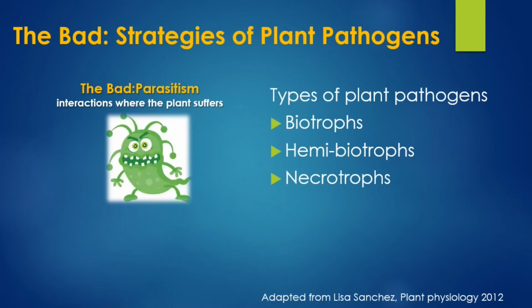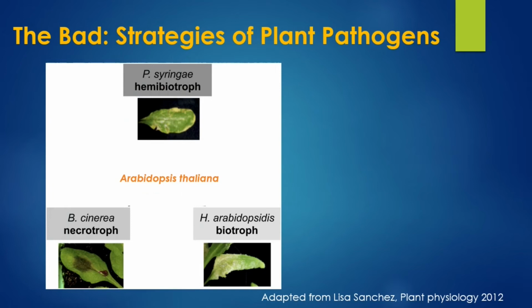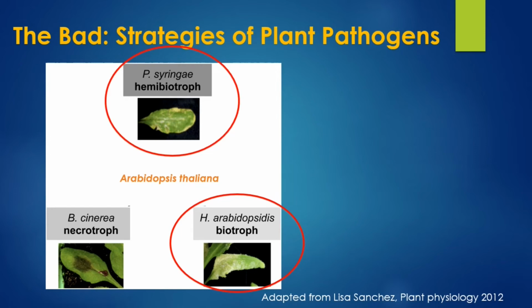The bad interaction depends on the type of plant pathogen. These are biotrophs, hemibiotrophs, and necrotrophs. Here we have an example of Arabidopsis thaliana and its different types of pathogens. Now coming to the biotroph, a biotroph infects the plant without killing the host. A hemibiotroph initially grows like a biotroph and eventually kills the host. A necrotroph kills the host and grows within it.